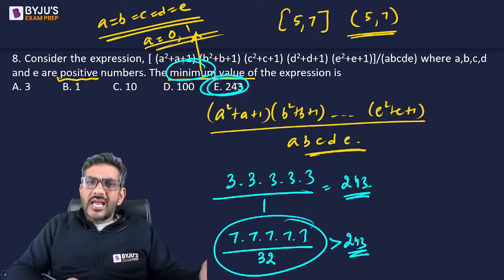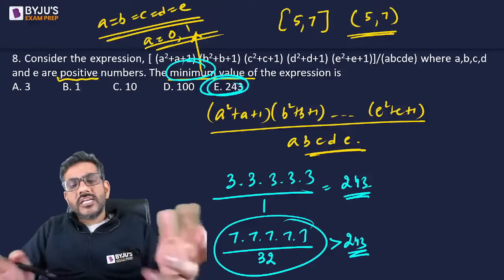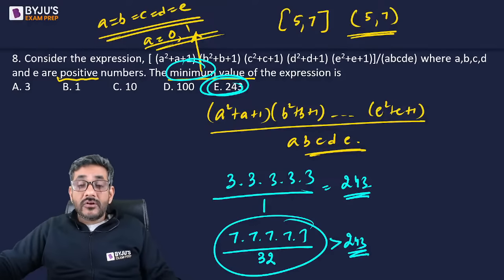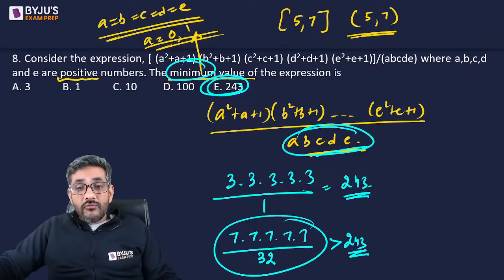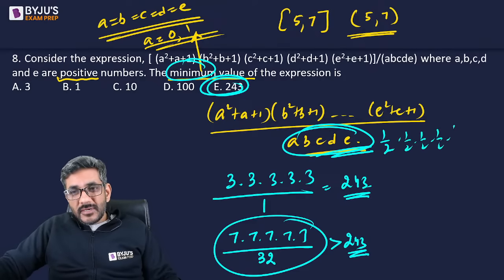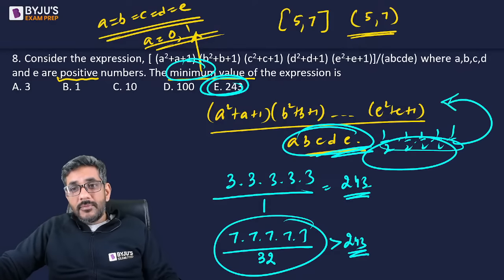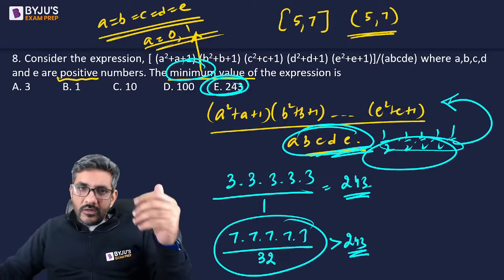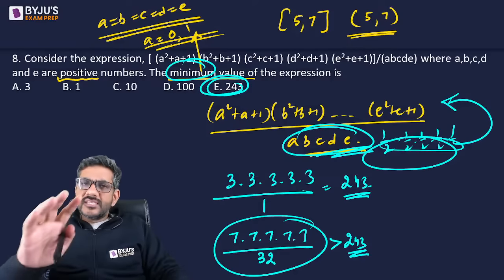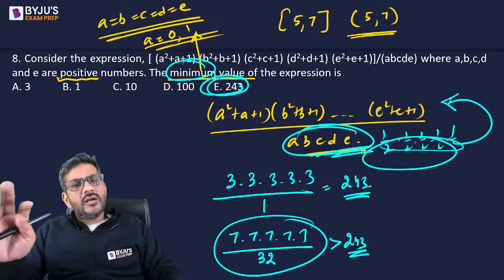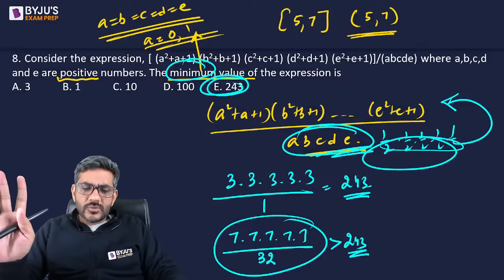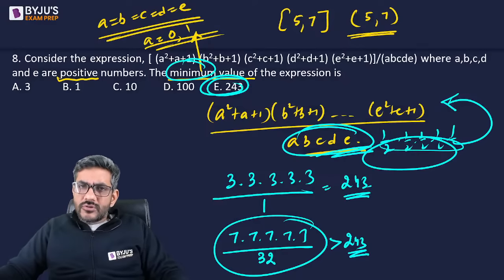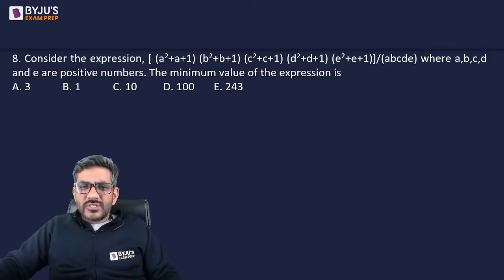Even you can try with 1/2 or something, तो उस केस में भी आप पाओगे कि फिर से बड़ा बन जा रहा है. Because if you take less than 1, they all would be less than 1, so that will be like 1/2 1/2 1/2 1/2 1/2. These 1/2s will actually go above and will become 2 2 2 2 2, तो वो तो और बड़ा हो जाएगा. So the answer is 243. तो एक सीधा तरीका है, इक्वल पुट करके देखो या फिर 0 1 ट्राई करके देखो. That's the best way rather than going with the normal solution. Though here even the normal solution was not difficult.